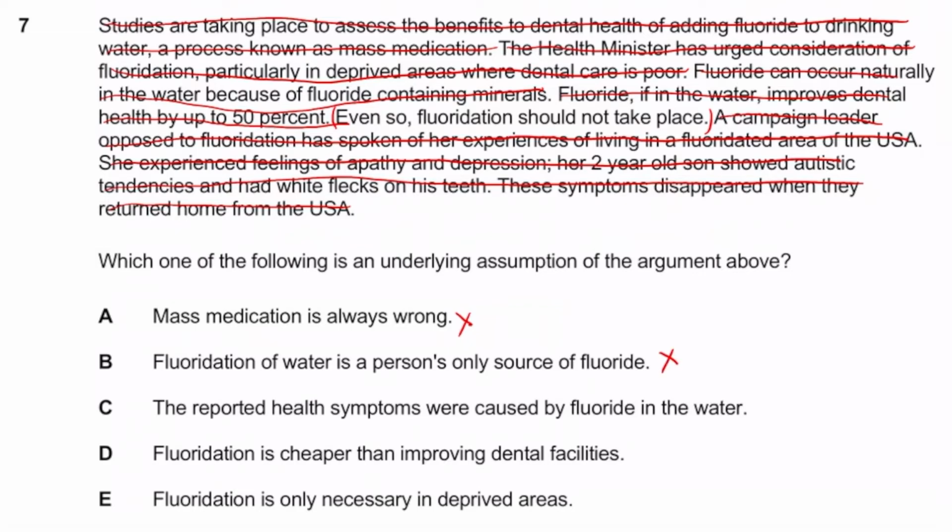The next one, the reported health symptoms were caused by fluoride in the water. So again, fluoridation should not take place given the experiences of what just happened to this lady and her 2-year-old son, assuming the reported health symptoms were caused by the fluoride in the water. That sounds really good, doesn't it?